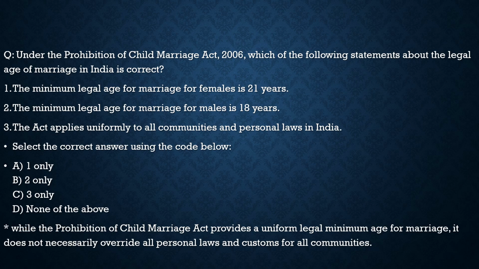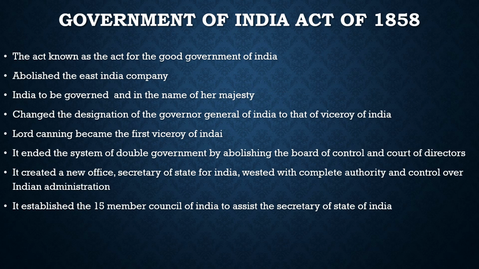Now let's have a look at the static topic, which is the Government of India Act of 1858. In the static topics, we had taken up Indian polity, and for Indian polity, the source is Lakshmikant. As I had promised you, every day we will discuss each and every topic of Lakshmikant one by one, so that it will be useful for your preparation, like a revision for you. Also, if you have not read Lakshmikant, you will come to know through this video.